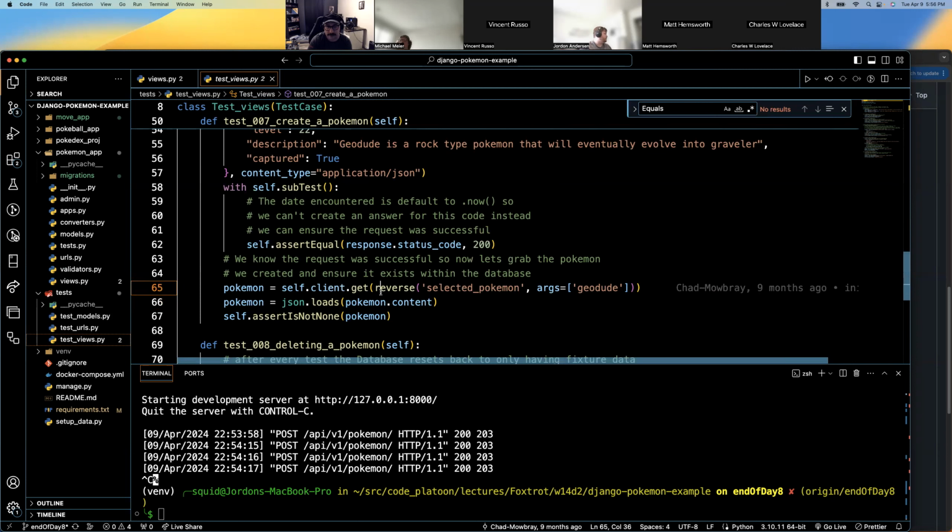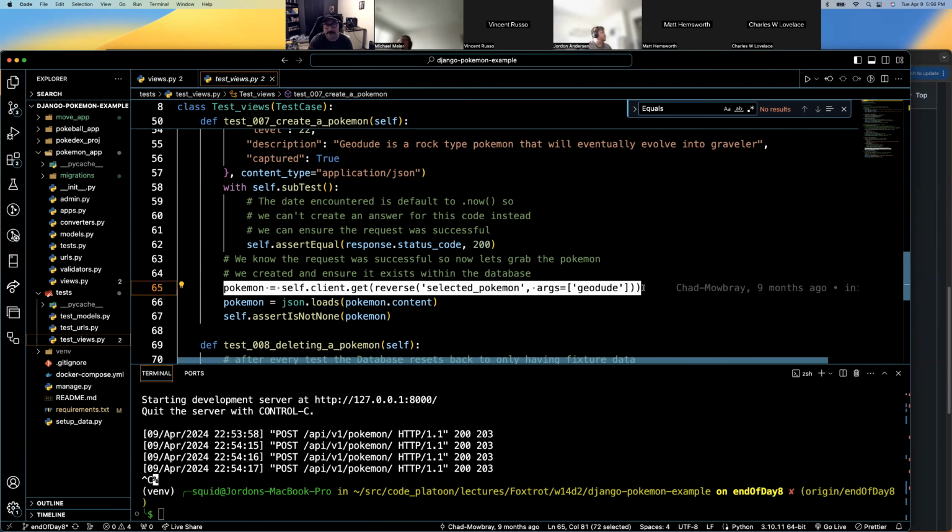You're going to go to get, reverse search. I don't know why it's not reverse, probably because of what this spits out. We're not going to dig into that right now. You can follow this convention for testing. You're using the select Pokemon endpoint, and you're giving the argument Geodude.